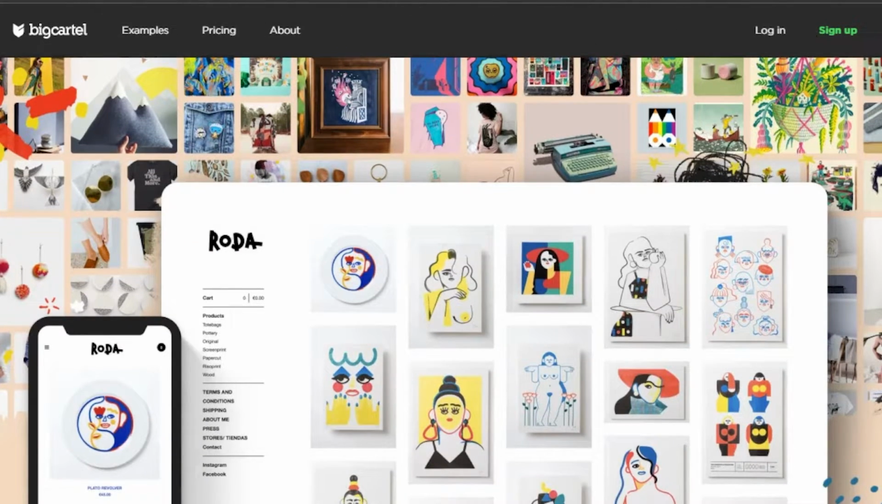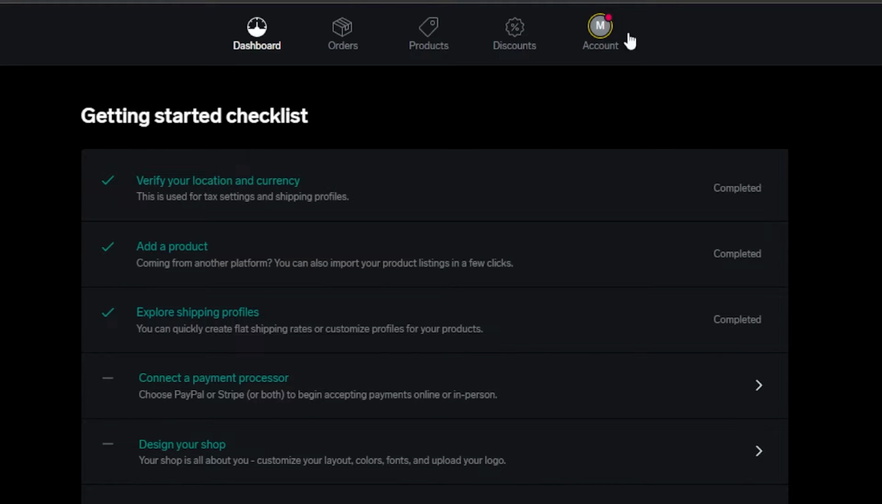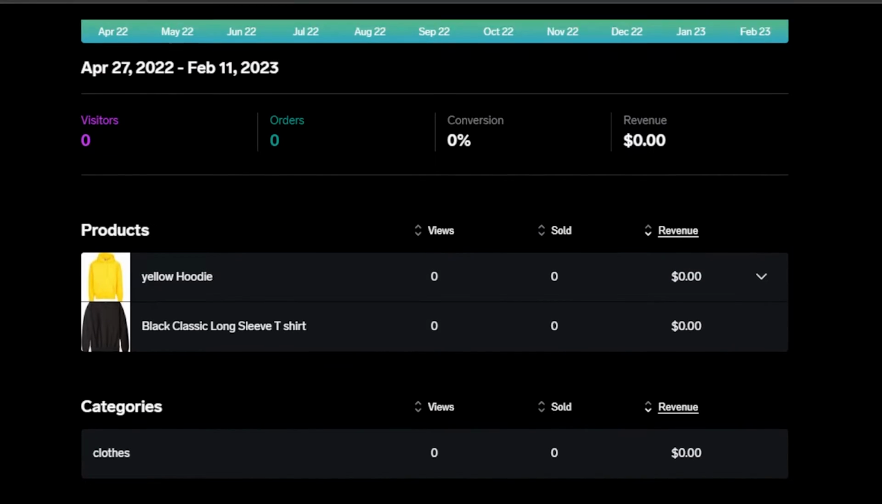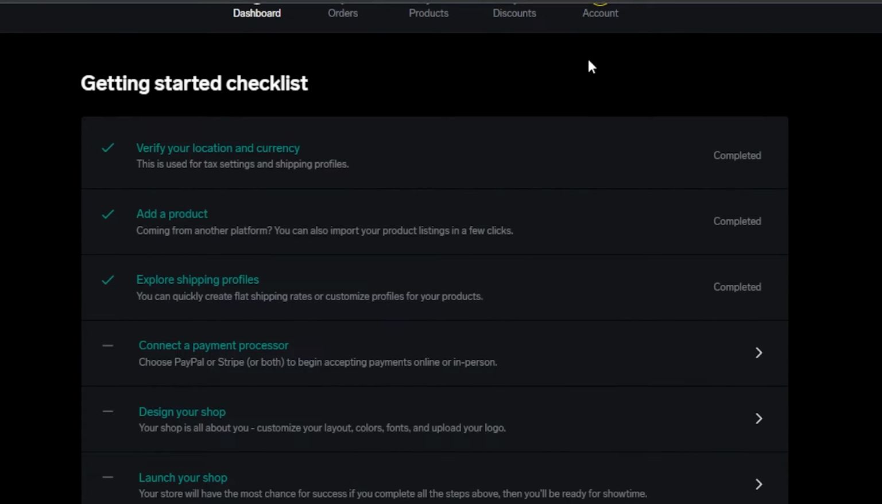You can sign up with your Google account or your email address, and it takes you to your BigCartel dashboard. On BigCartel, we can again create a storefront. We will be able to design a website. We will be getting our overview. We will be able to add different products. Let me show you how to add a product in BigCartel.